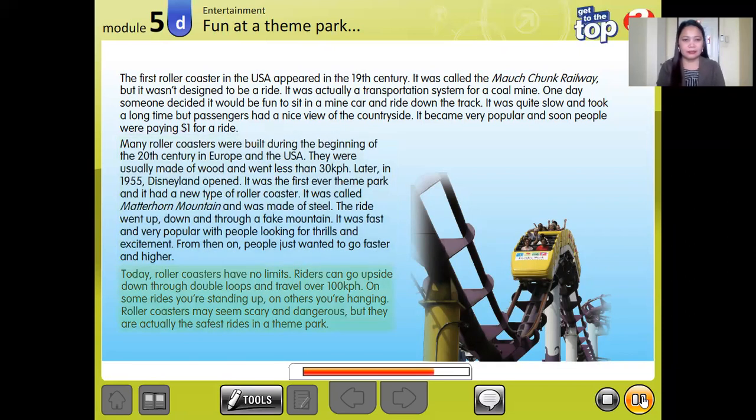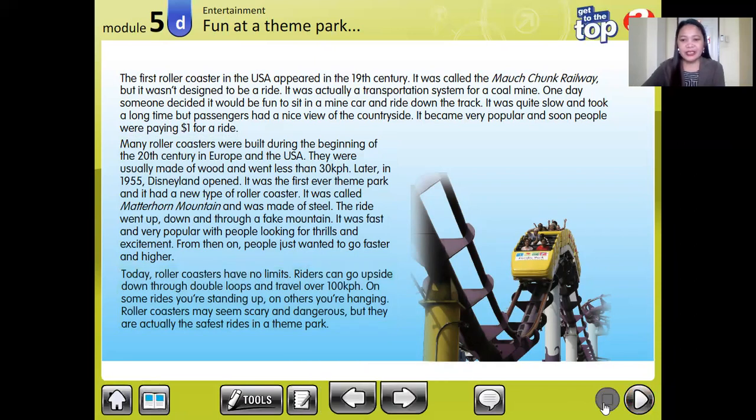Today, roller coasters have no limits. Riders can go upside down through double loops and travel over 100 kilometers per hour. On some rides, you're standing up. On others, you're hanging. Roller coasters may seem scary and dangerous, but they are actually the safest rides in a theme park.